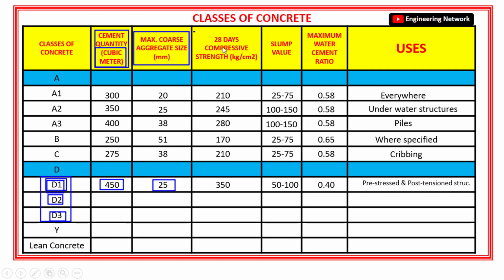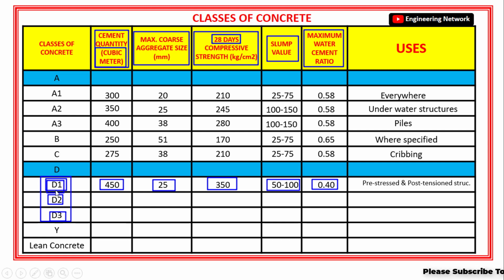The minimum compressive strength of class D1 concrete after 28 days is 350 kg per centimeter square. The slump value for class D1 concrete is 50 to 100 mm. And the maximum water cement ratio for class D1 concrete is 0.40. Now, the class D1 concrete shall be used for pre-stressed and post-tension concrete structures.